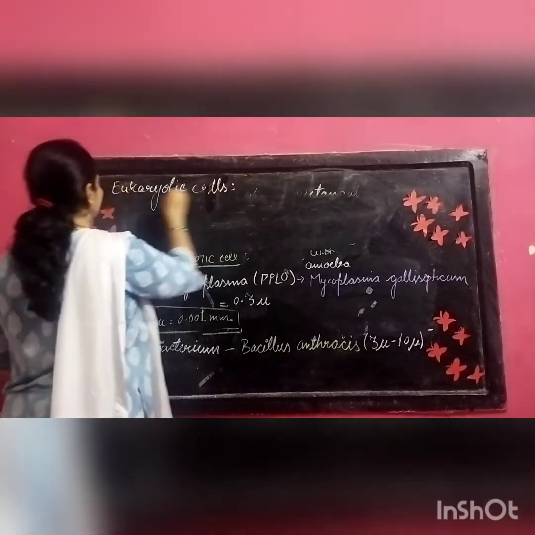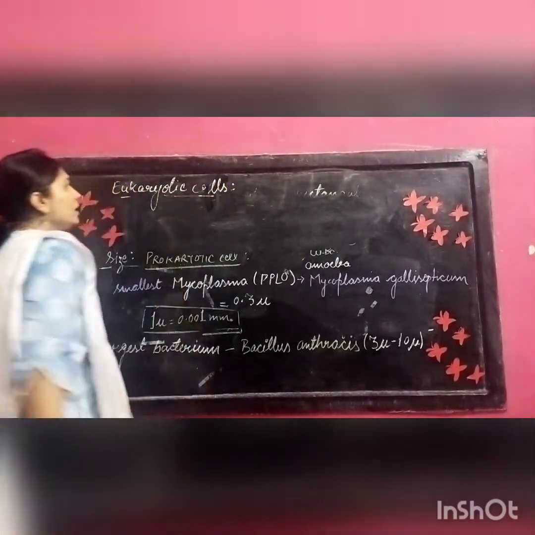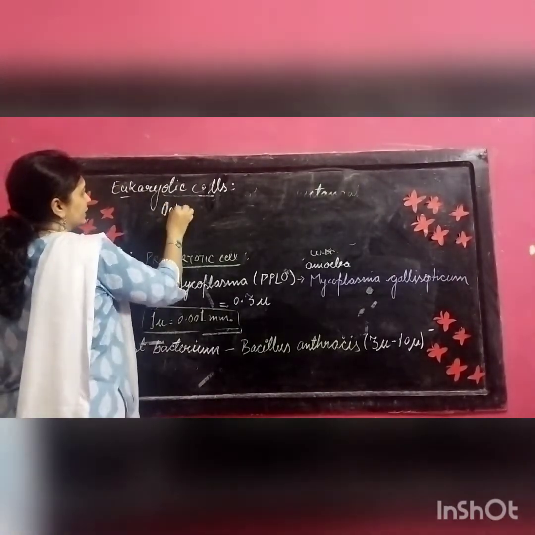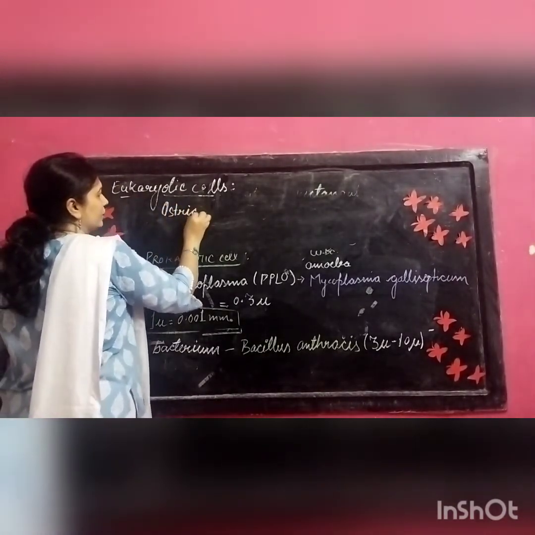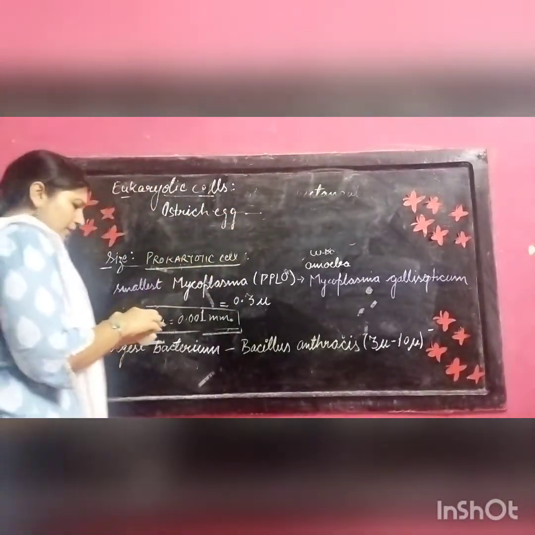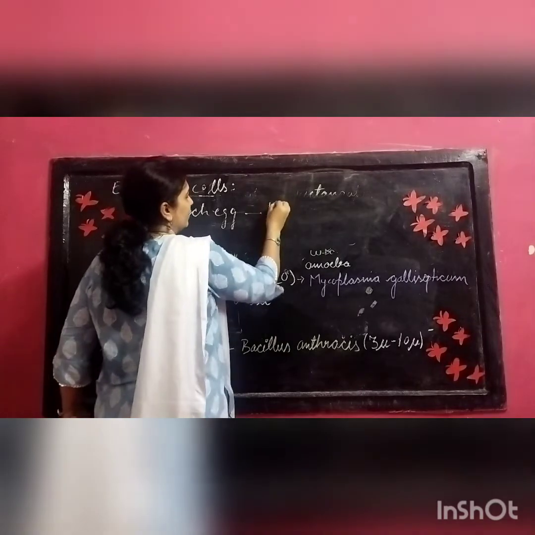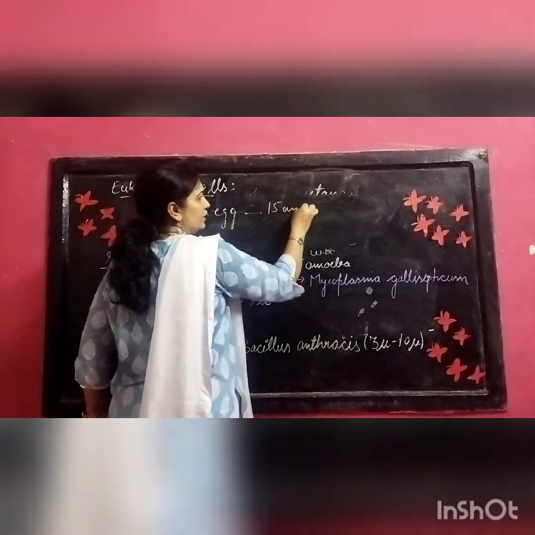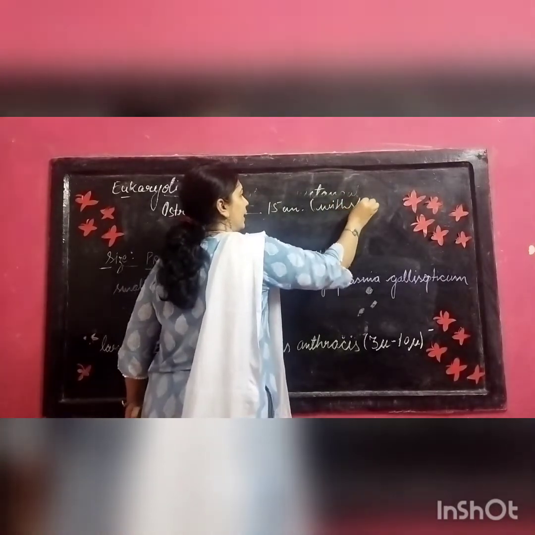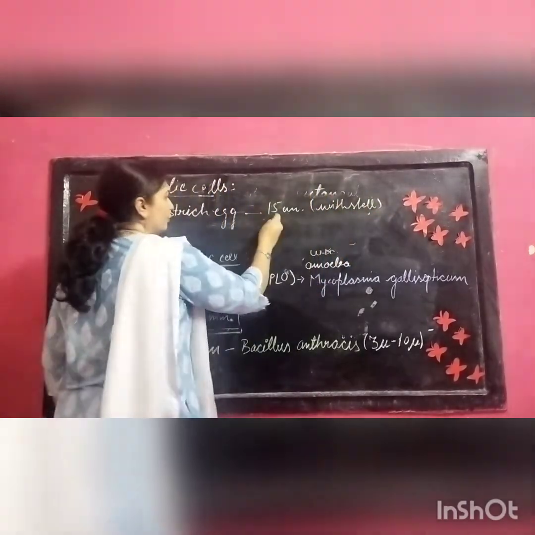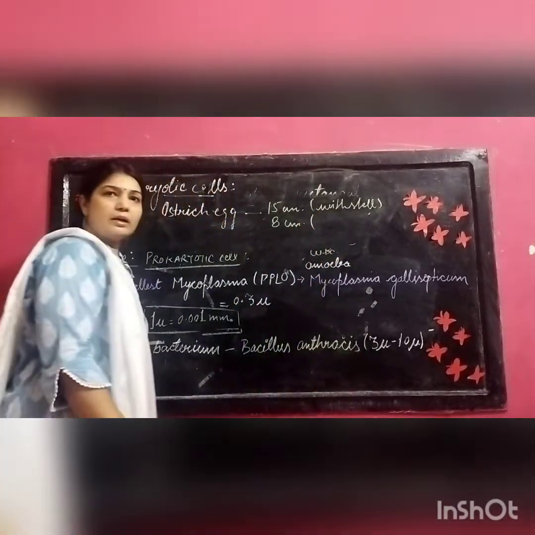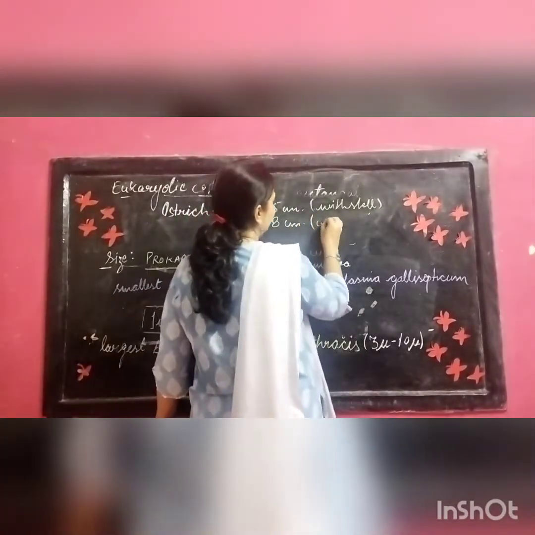In eukaryotic cells, beta, the largest you can consider is an ostrich egg, and with shell, the girth is 15 centimeter. This is with shell, okay, and without shell it is 8 centimeter. I think it is clear to everyone.